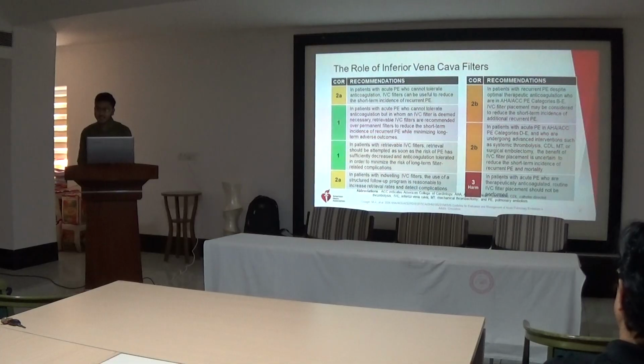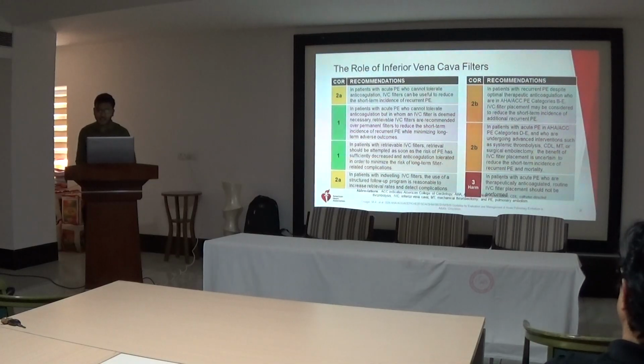In patients with recurrent PE despite optimal therapeutic anticoagulation who are in AHA or SCC PE category B to E, IVC filter placement may be considered to reduce the short-term incidence of additional recurrent PE, which is a class 2B indication.